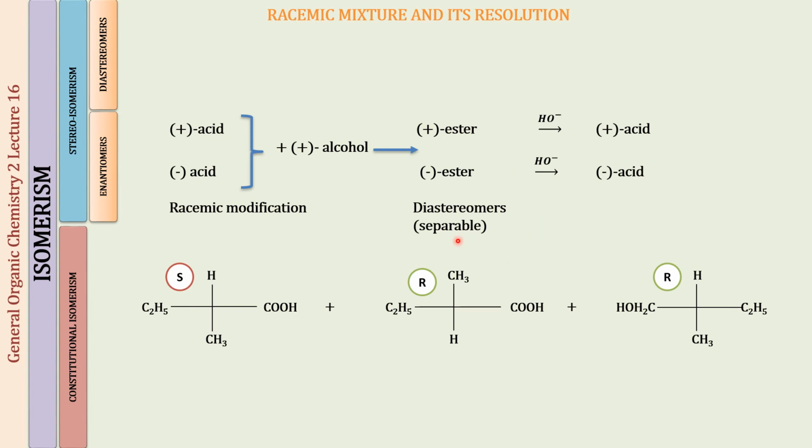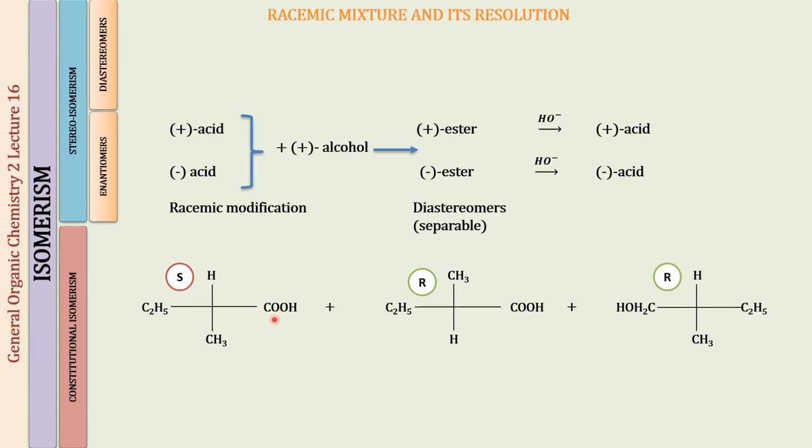When we have separated them, we are going to add water, and what we will be getting from this plus ester is the plus acid and plus alcohol. And when we put water into this minus ester, what we will be getting is the minus acid and the plus alcohol. So we have separated the two enantiomers, the plus acid and the minus acid. Let us look at the compound as an example.